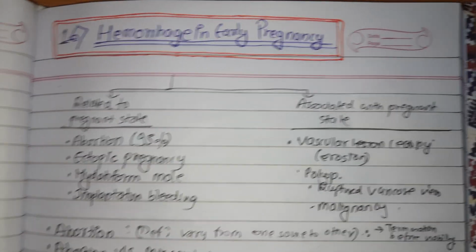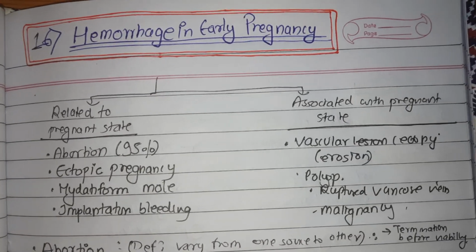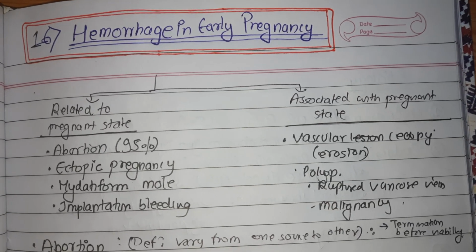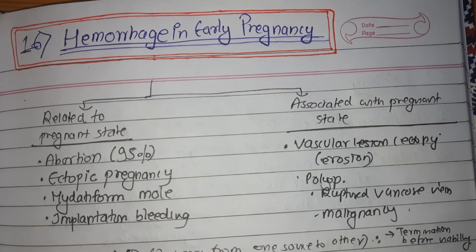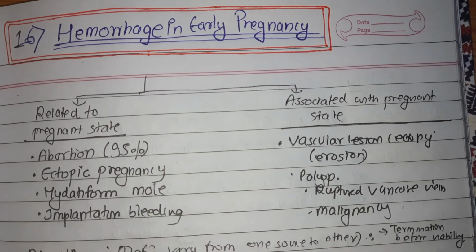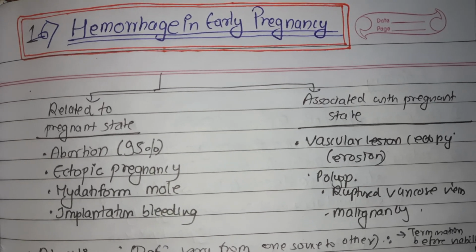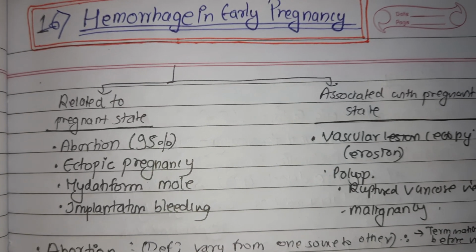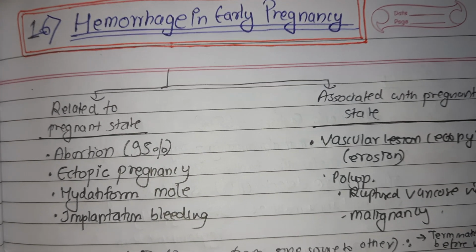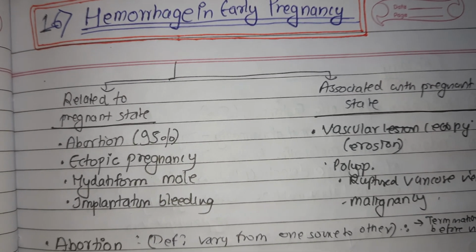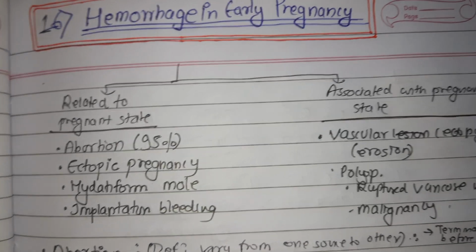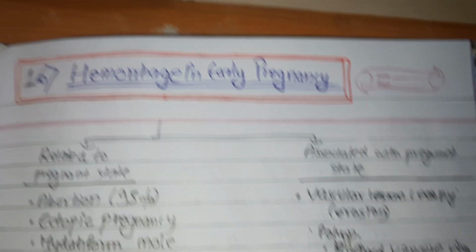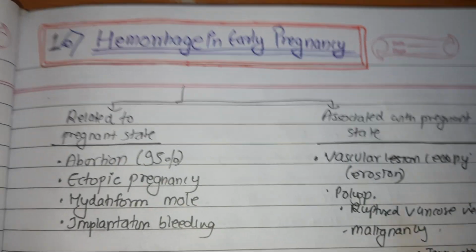Hello everyone. From today we are starting a series of videos on obstetrics, and today I will be talking about an important topic, that is hemorrhage in early pregnancy. From the next video we will be talking in detail about the three main important causes of hemorrhage in early pregnancy, that is abortion, ectopic pregnancy, and gestational trophoblastic disease. So let's see what the causes of hemorrhage in early pregnancy are.